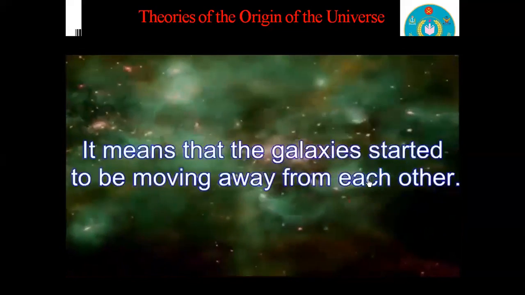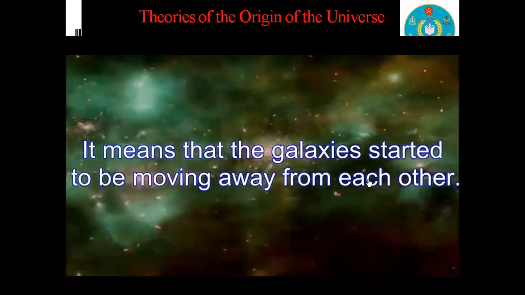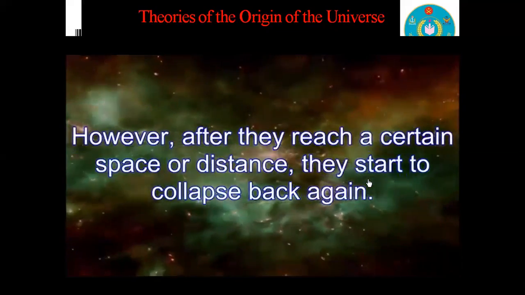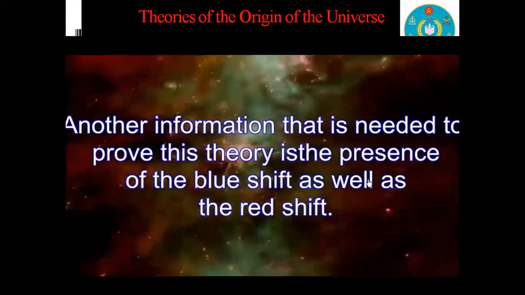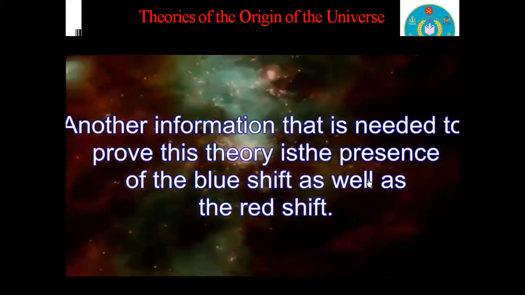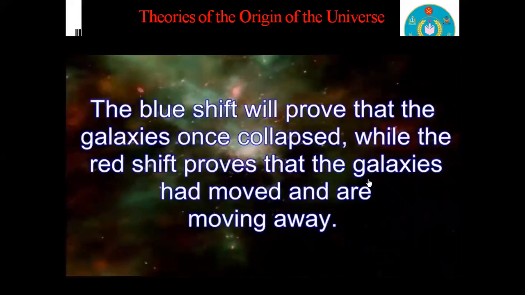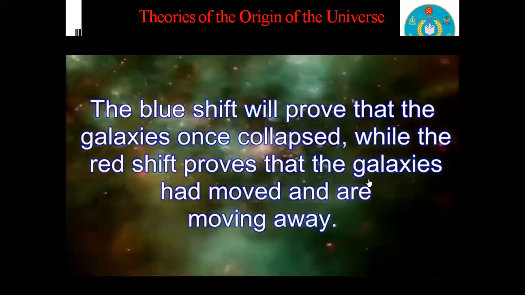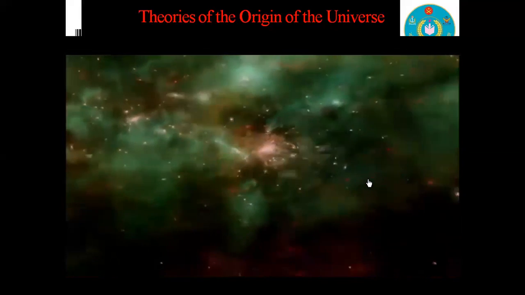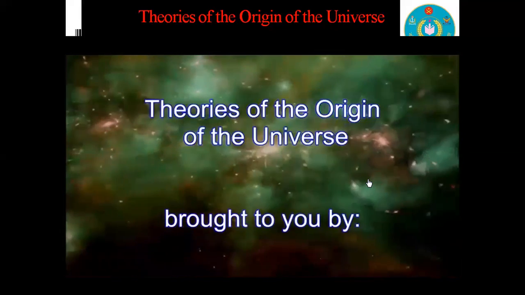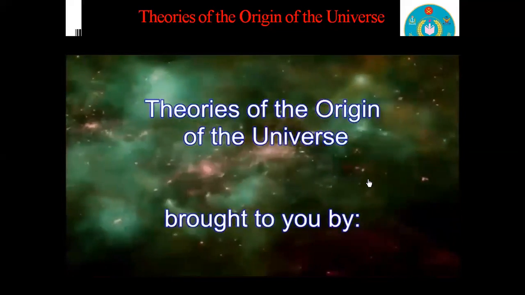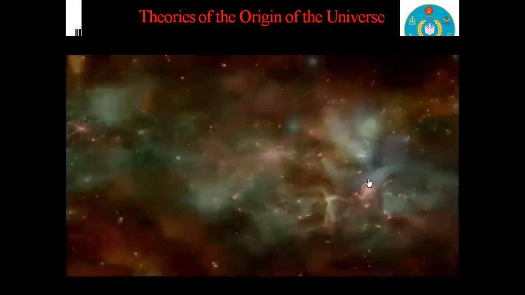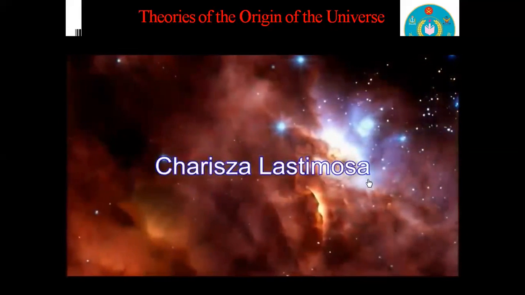Our other theory is the Big Crunch theory. The Big Crunch theory is proved by the blue shift, and the Big Bang theory is proved by red shift. After the Big Bang event, the stars, instead of going far away, will continue to come close to one another, and finally will be destroyed and become condensed. This is called the Big Crunch theory. The end of the Big Crunch is the starting of the Big Bang. This is the way the Big Bang and the Big Crunch occur successively. This is called the pulsar theory.